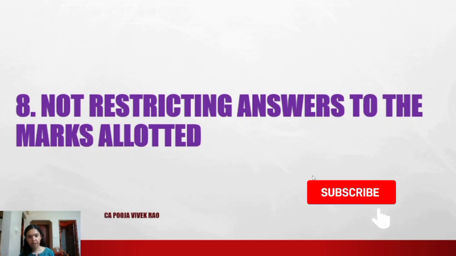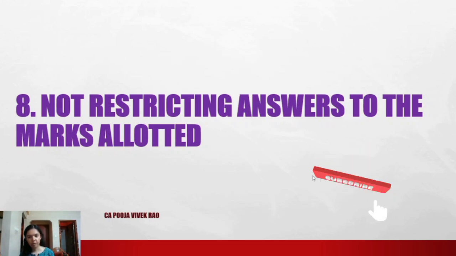So it is very important that you write the answer based on the marks allotted to the question. Also remember that quality is over quantity, so you have to match both. First see how many marks the question is for, then allocate that much time and write as per the requirement of the question. If there is any question which requires preparation of a balance sheet or P&L and the marks for it are more, ensure you allocate more time for that.